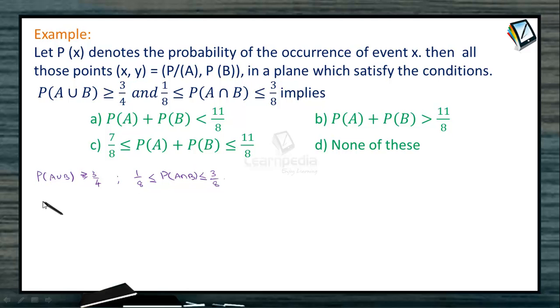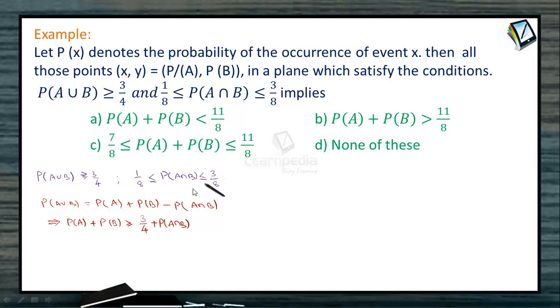Now let's consider the addition theorem on P of A union B. We know that P of A union B should be P of A plus P of B minus P of A intersection B. So from the given inequality, can we rewrite this as P of A plus P of B is greater than or equal to 3 by 4 plus P of A intersection B. But look at this, A intersection B has its own limitations. It always lies between 1 by 8 and 3 by 8.